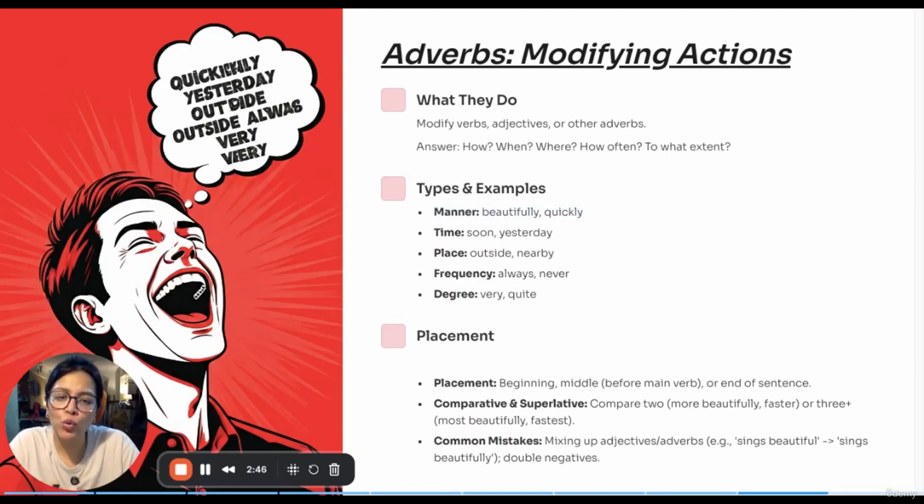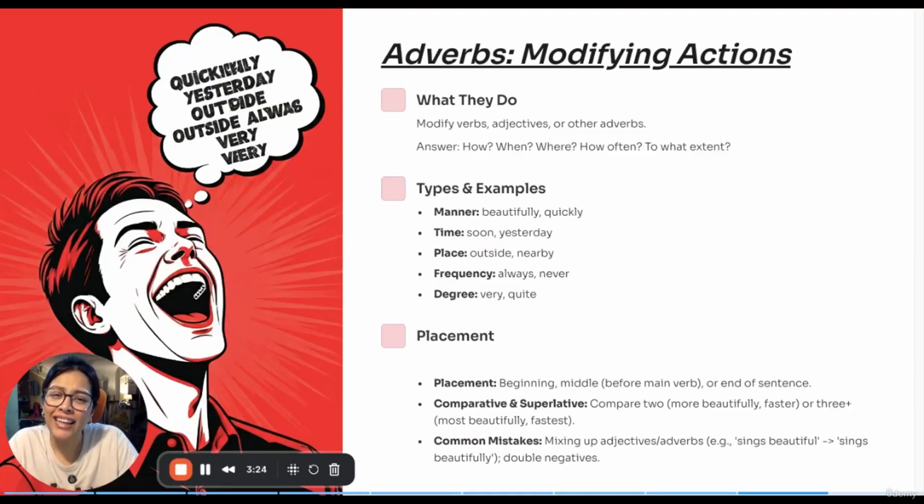Next is time. Soon, yesterday, today, all of this is adverb of time. Like when I say, I will go soon, you can ask the question, when? When will you go? I will go soon. So soon is an adverb here. Next would be place. Outside, nearby, these sort of words. He is playing outside. Where is he playing? You can ask the question where. He is playing outside. So you got the answer to your question. So that is an adverb.